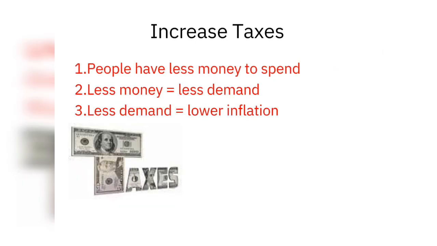When government increases taxes, people have less money to spend. When people have less money, they buy fewer goods. This decreases demand. When there is less demand, there is a lower rate of price increase for goods and services. As a result, there is lower inflation in the country.